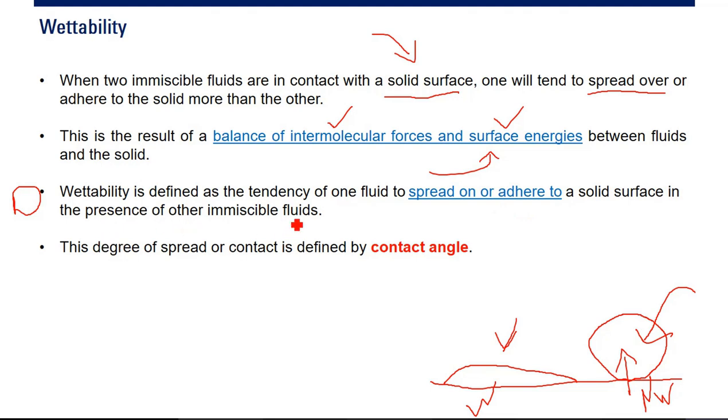Okay, so there must be more than one fluid. Either 2, 3, or more. Again, the tendency of one specific fluid to spread on or to adhere to a solid surface in the presence of other immiscible fluids. And the degree of the spread, the degree of the contact, is defined by a contact angle.